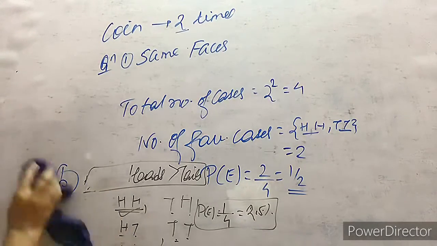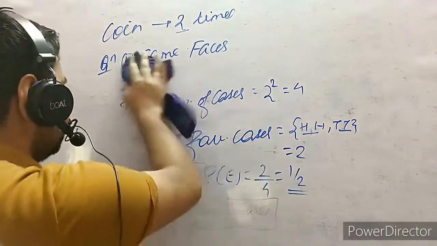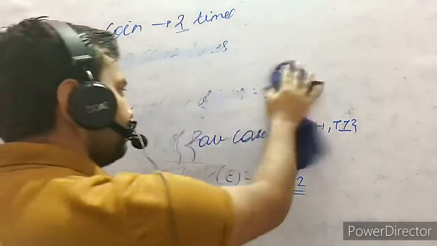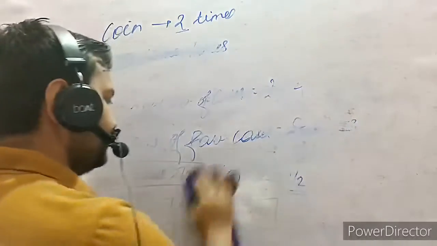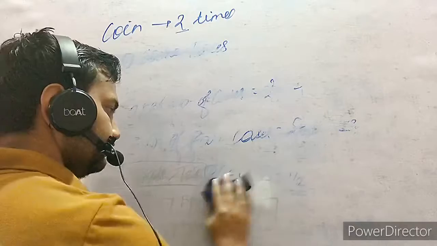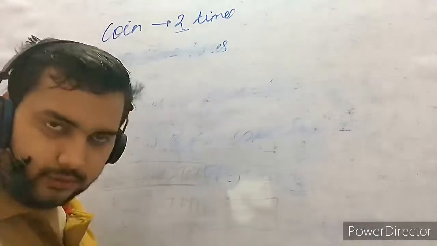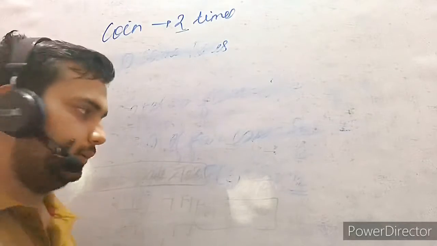So it was an easy question. Let's discuss a little tougher one. The condition change here is that the coins are not 2 but 3. 3 coins are there. There is some issue with the blackboard today, it is not getting cleaned.